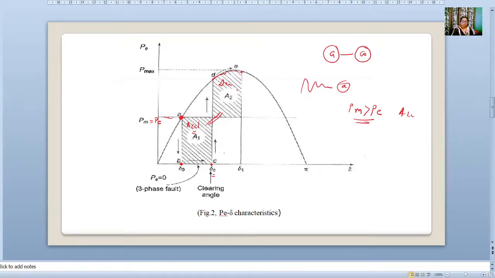Now suppose here A1 is equal to A2, then that angle is what we considered initially, that is delta 1. This is our half curve, that means 180 degrees, that means pi. Here this is about three phase. As soon as a three phase fault occurs, Pe is equal to 0, and Pm is as it is. Pm is constant.